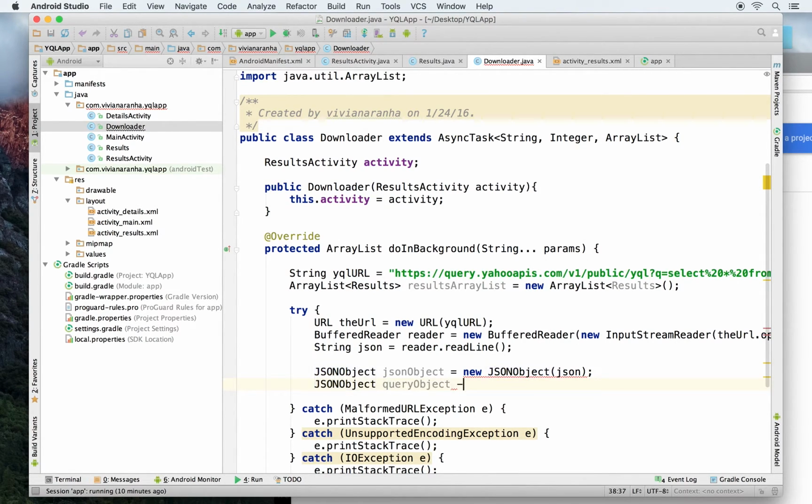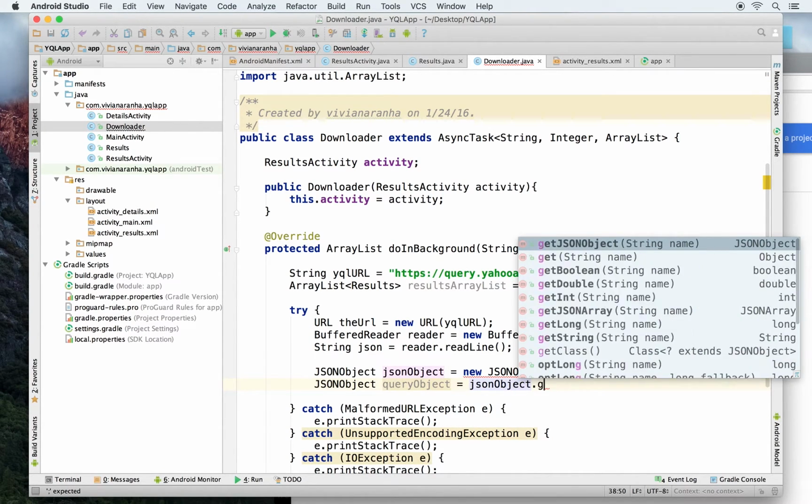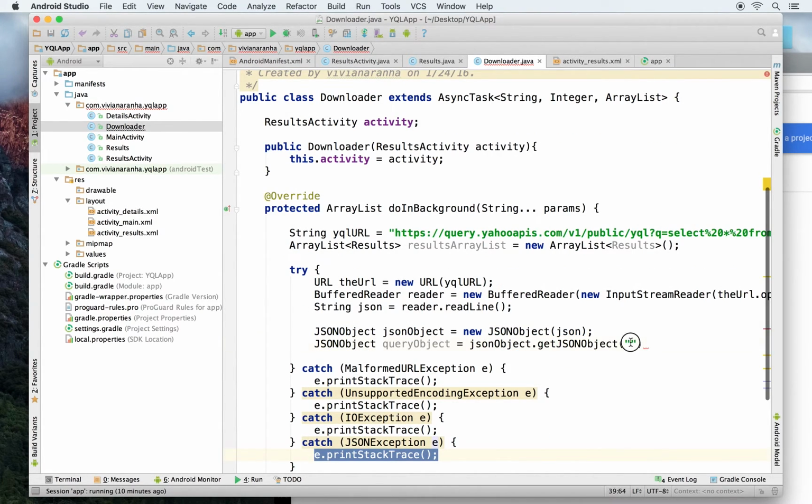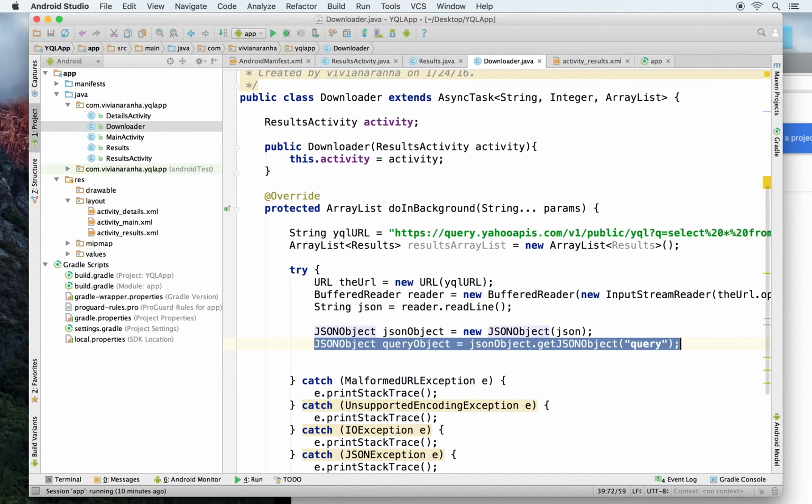Now to fetch that from my JSON object, I'll have to say JSON object dot get JSON object, and the object is called what happened here. Oh yeah, catch clause for JSON exception. Next thing that I need was query. So I have my query.